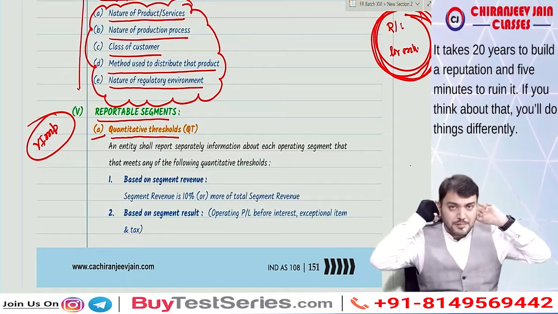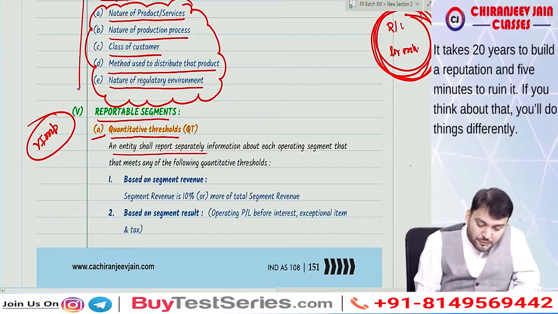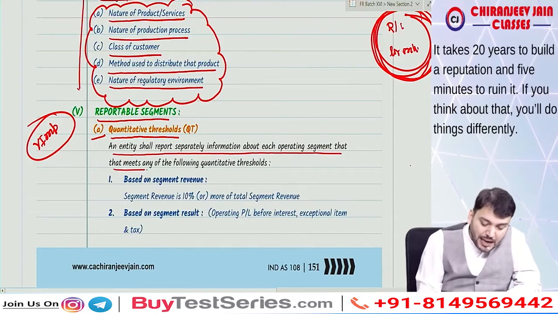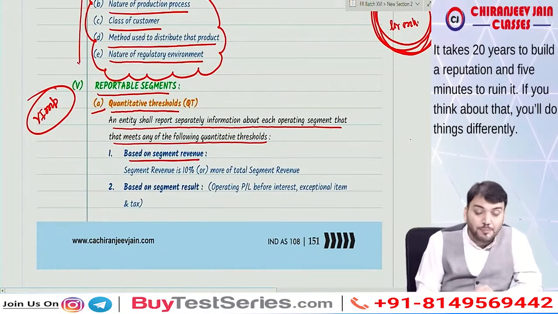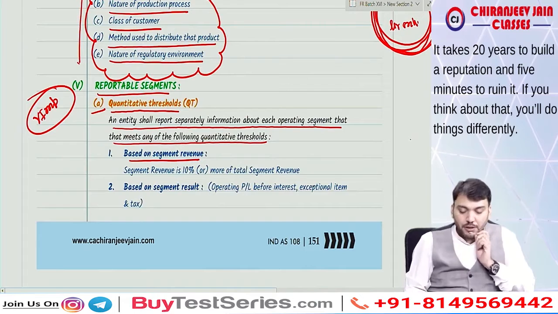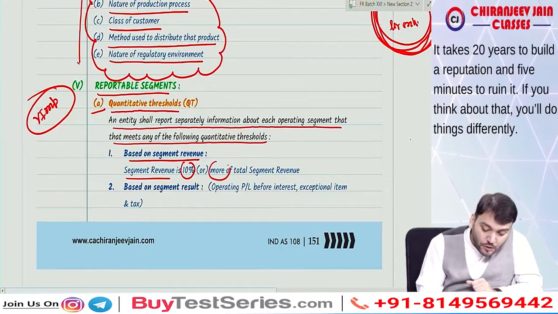There are 3 points in this. An entity shall report information separately about each operating segment that meets any one of the following QT. First, based on segment revenue: segment revenue is 10% or more of total segment revenue.